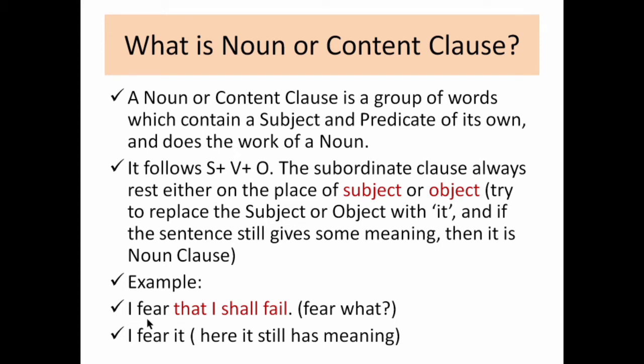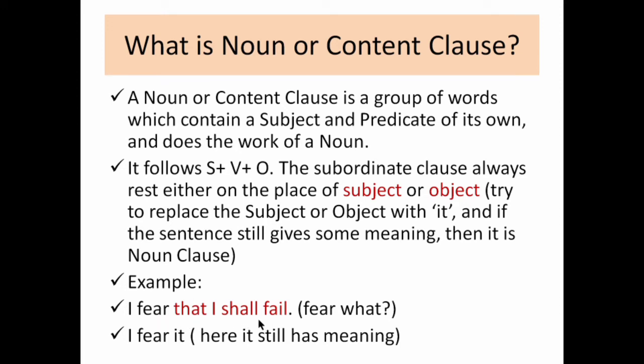No. But if we replace the second part of the sentence with "it", as I have told, either the subordinating clause will rest in the subject or in the object. Here we already have a subject, so no need to replace. Here we don't have the object, so if we replace the second part of the sentence with "it", that is "I fear it", then it gives some meaning. Therefore we can say that it is a noun clause.